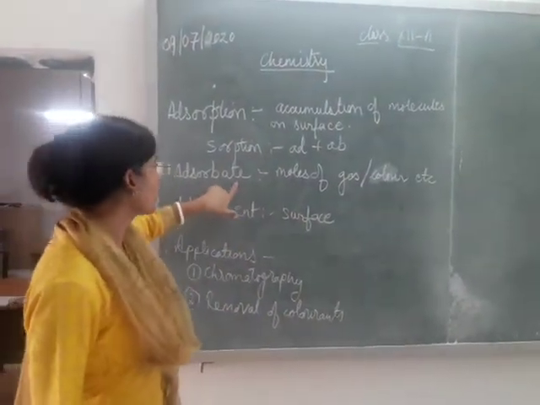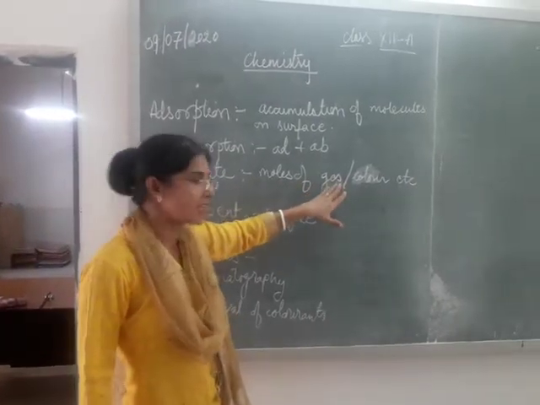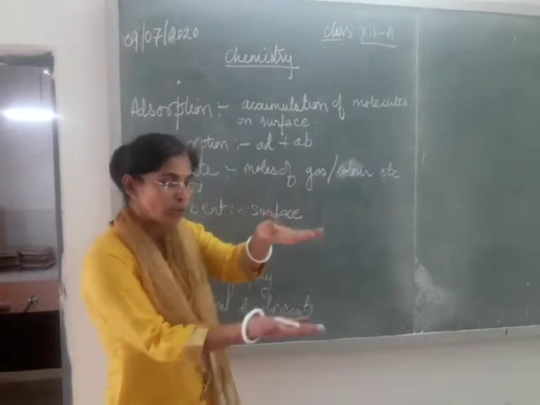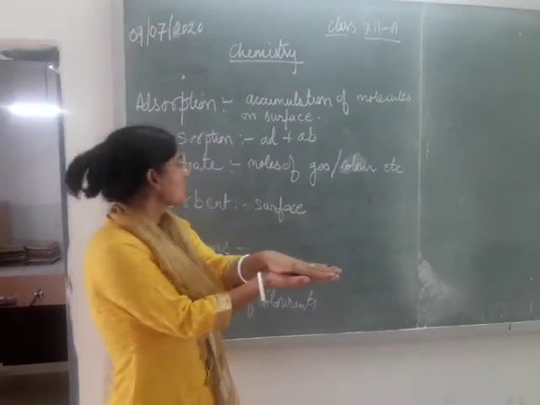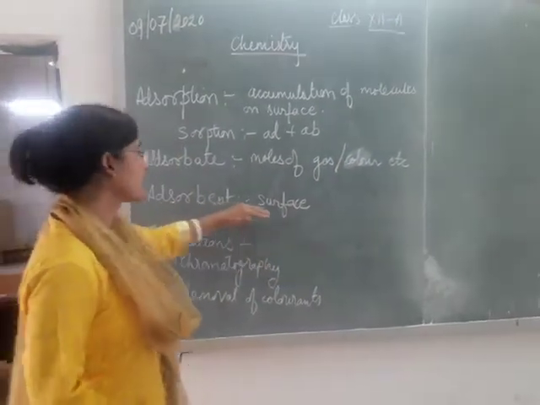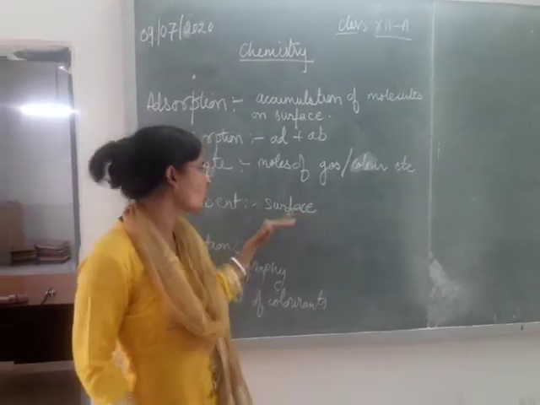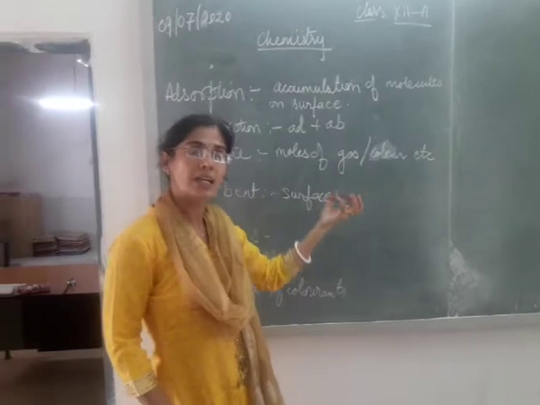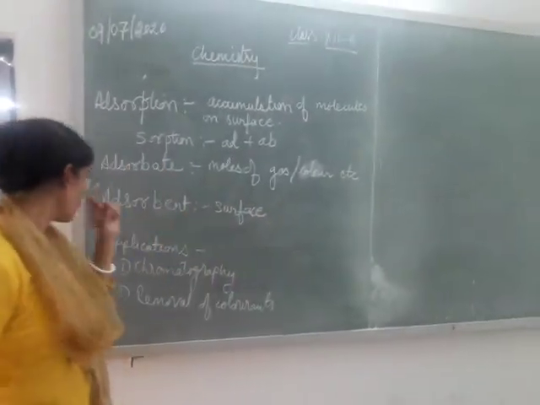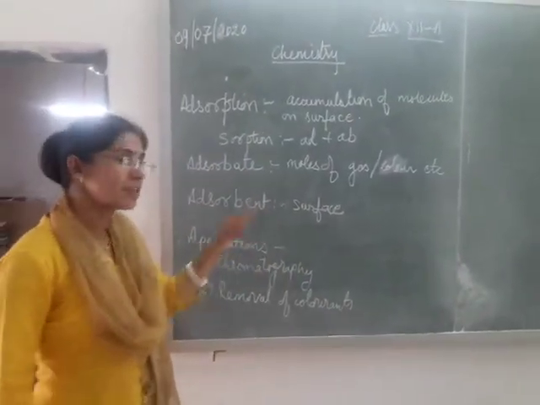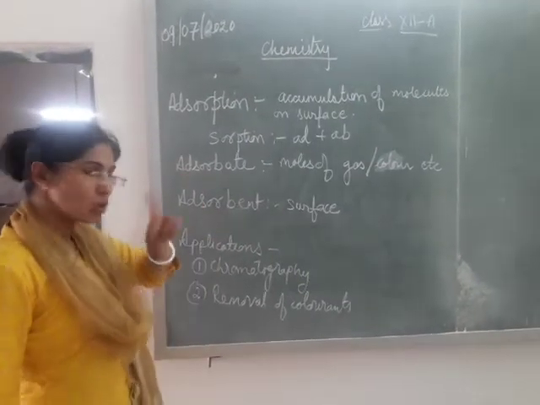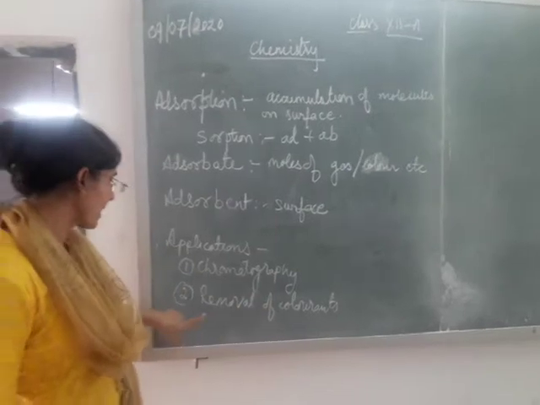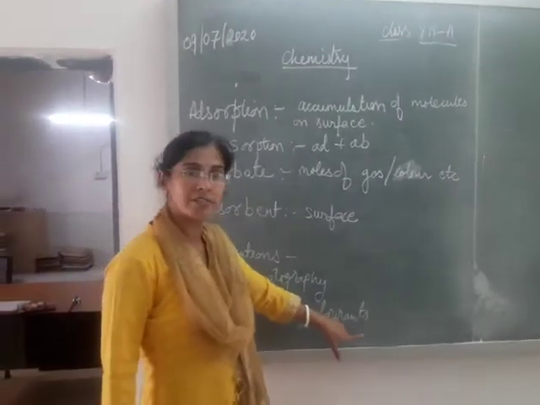Now, adsorbates are the molecules of gases or colorants or anything which is required to be accumulated onto some surface. Adsorbent is the solid substance which provides its surface for accumulation of the other particles, like gas, like colorants and all. Today I will be demonstrating two important applications of adsorption: one is chromatography and another is removal of colorants.